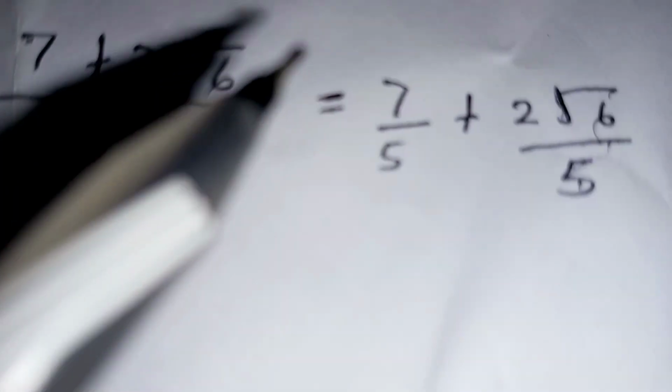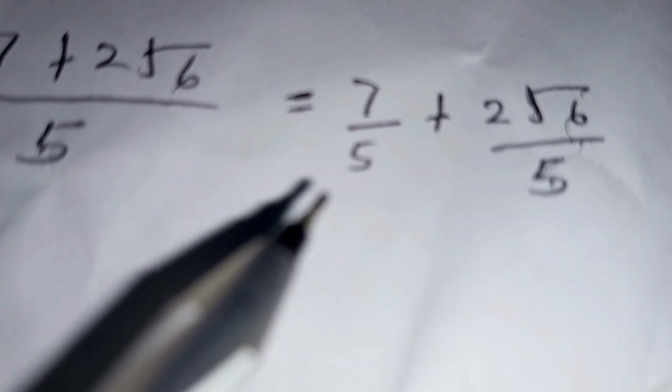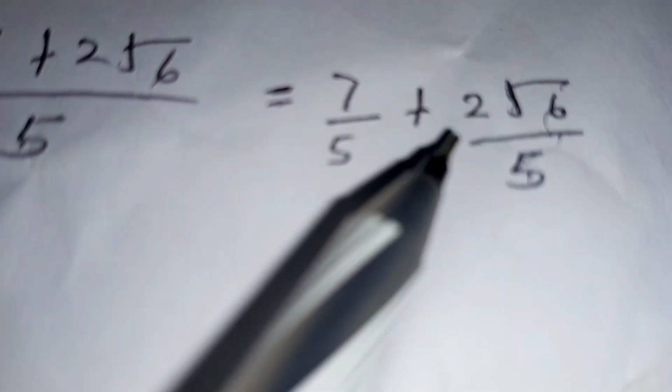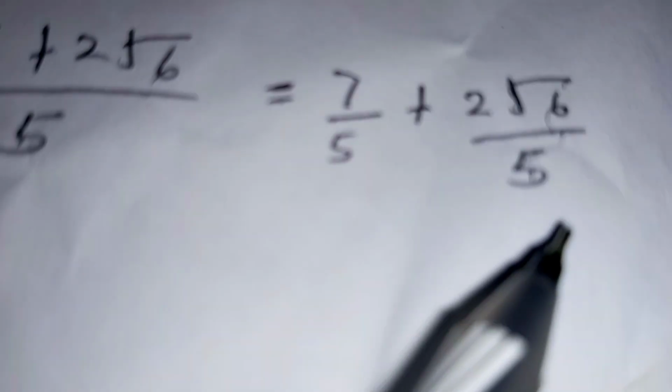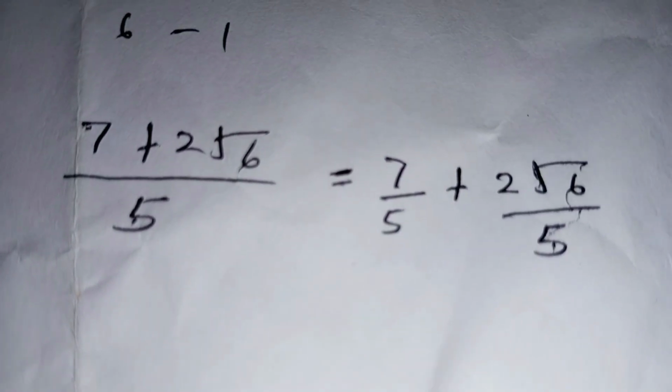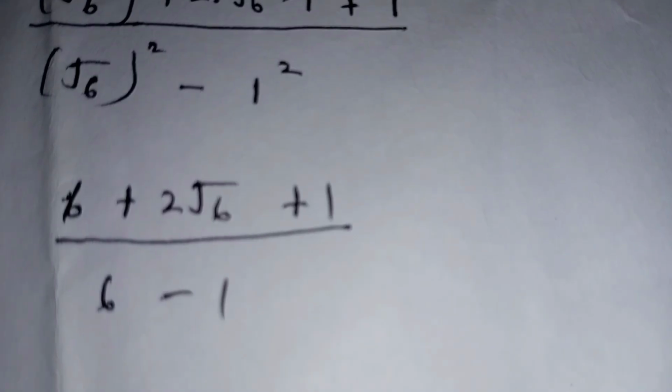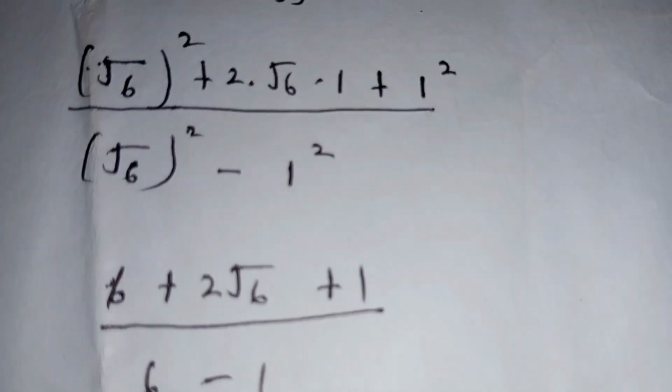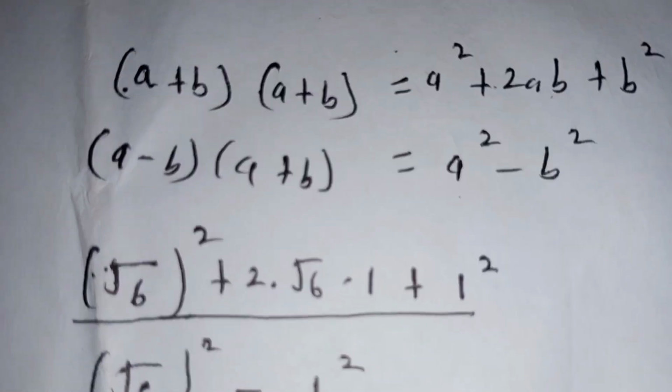So our final simplification is 7 over 5 plus 2 root of 6 over 5. That is the simplification possible by following those steps from the given equation.